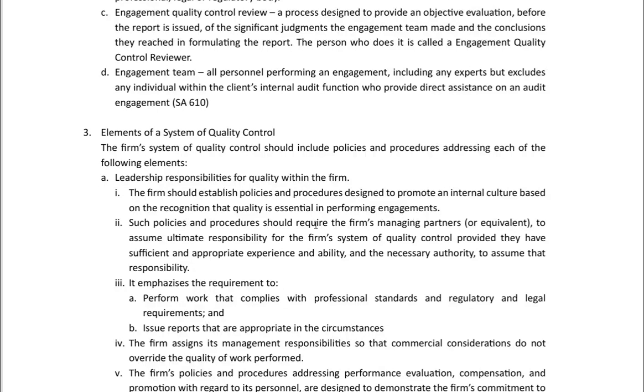Such policies and procedures should require the firm's managing partners or equivalent to assume ultimate responsibility for the firm's system of quality control, provided they have sufficient appropriate experience and ability and the necessary authority to assume that responsibility. So someone has to take a responsibility as well.